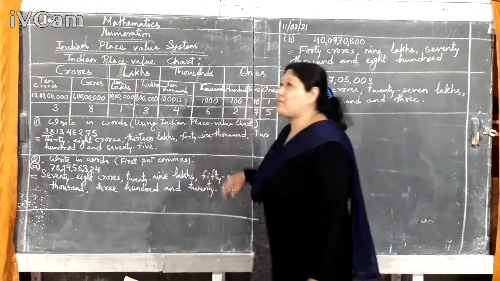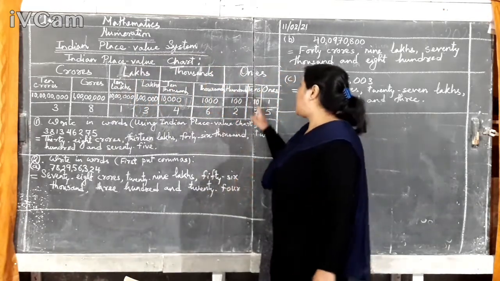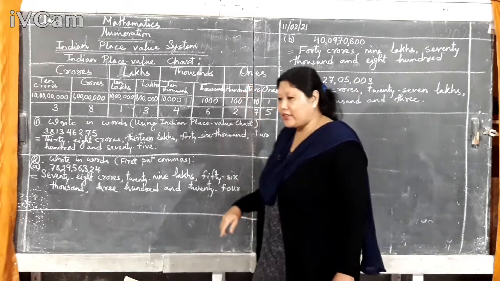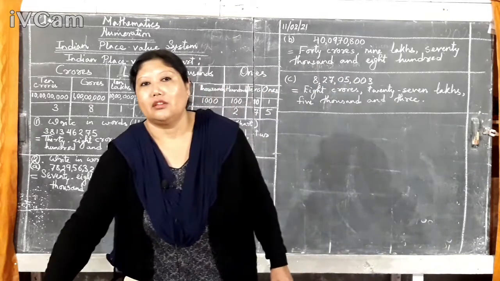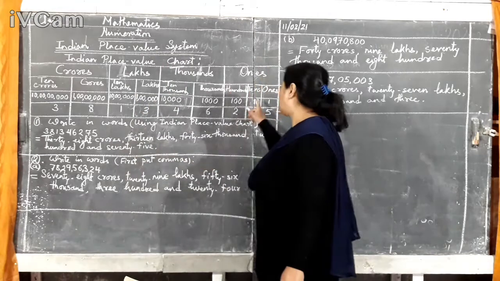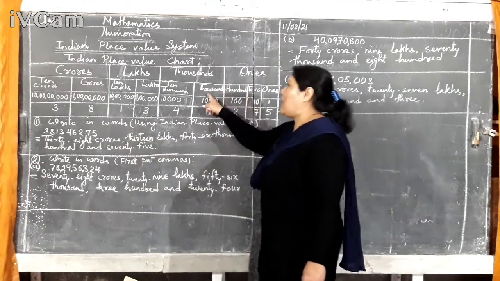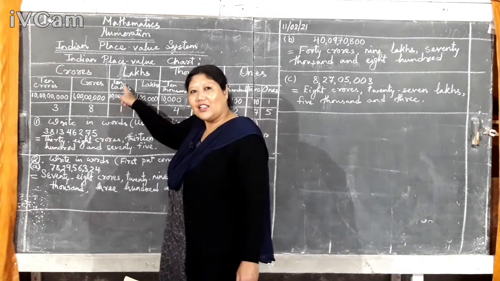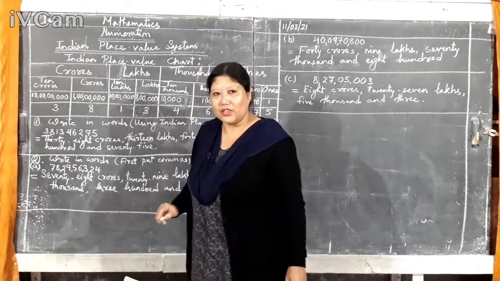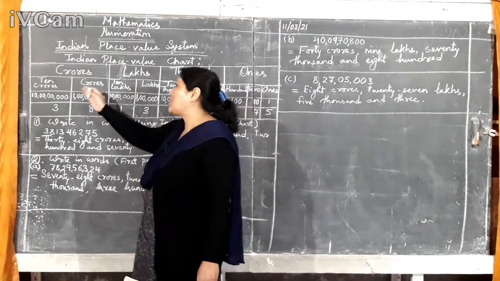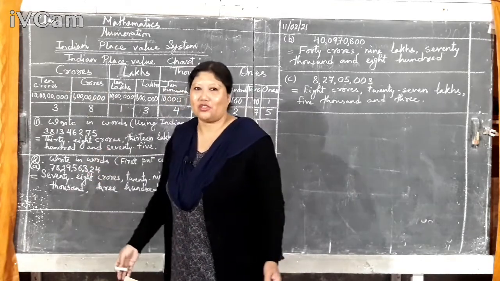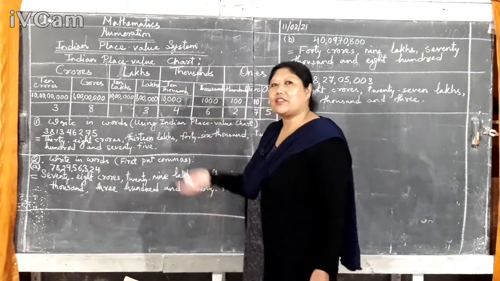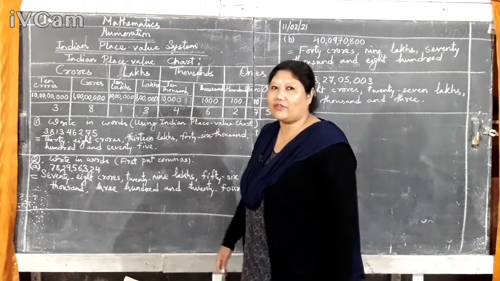So here is the place value chart, and you have ones, tens, 100, 1000, 10,000, lakh, 10 lakh. You did this till here in class 4, isn't it? Now 2 more steps, crores and 10 crores. That's all. This is the syllabus of class 5.